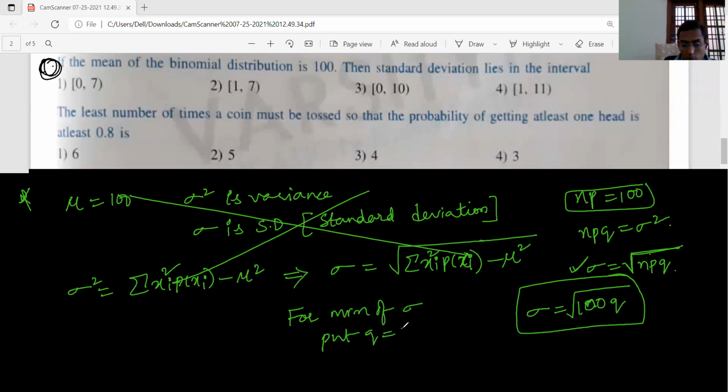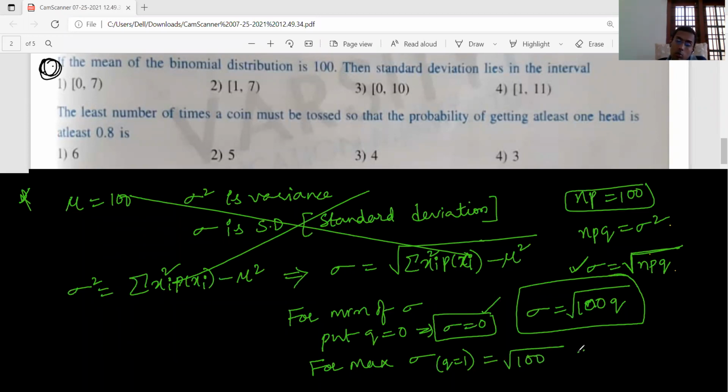Q is the probability of failure, so sigma equals 0. For maximum sigma, Q equals 1, giving root of 100, which is 10. So sigma lies between 0 and 10.